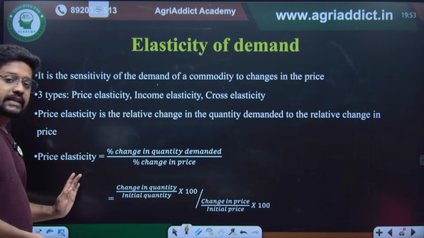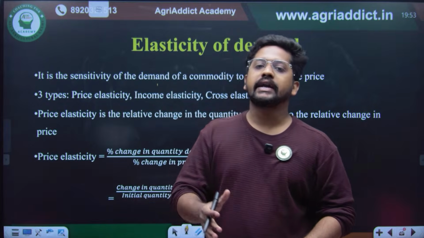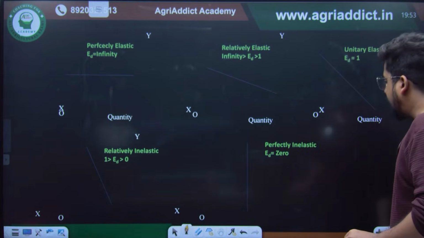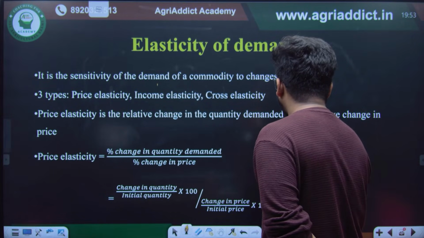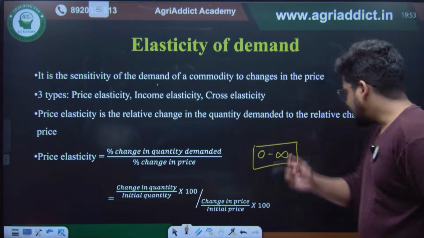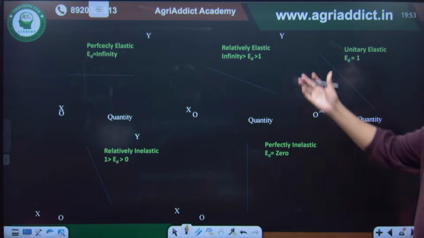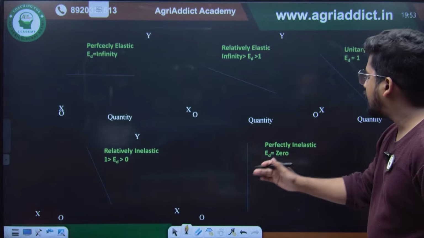So the price elasticity can be derived by this equation: percentage change in the quantity demanded upon percentage change in the price. Upon this equation, you will be getting a range of 0 to infinity. 0 to infinity is the range of elasticity. Upon this range, you can classify the elasticity into perfectly elastic, relatively elastic, unitary elastic, relatively inelastic, and perfectly inelastic.